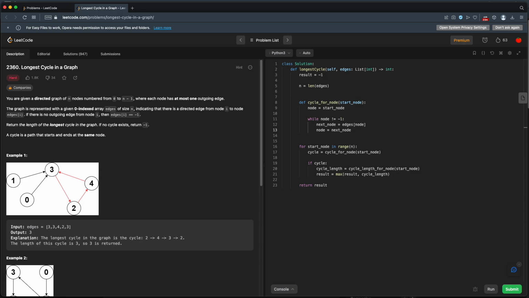Now this works great if we're going down a path that leads to a dead end, but what happens if we get to a cycle? Well, then this will never end. This loop will go on forever. So we need to find a way to figure out if we've reached a cycle.